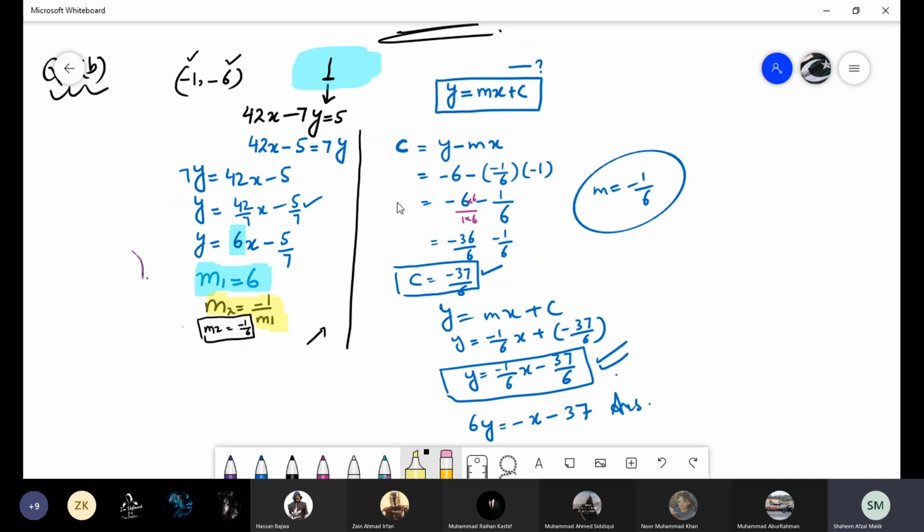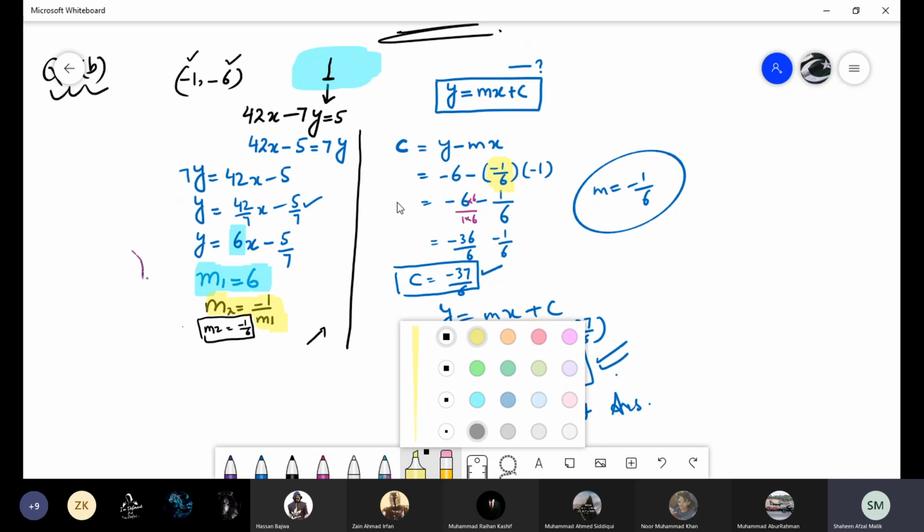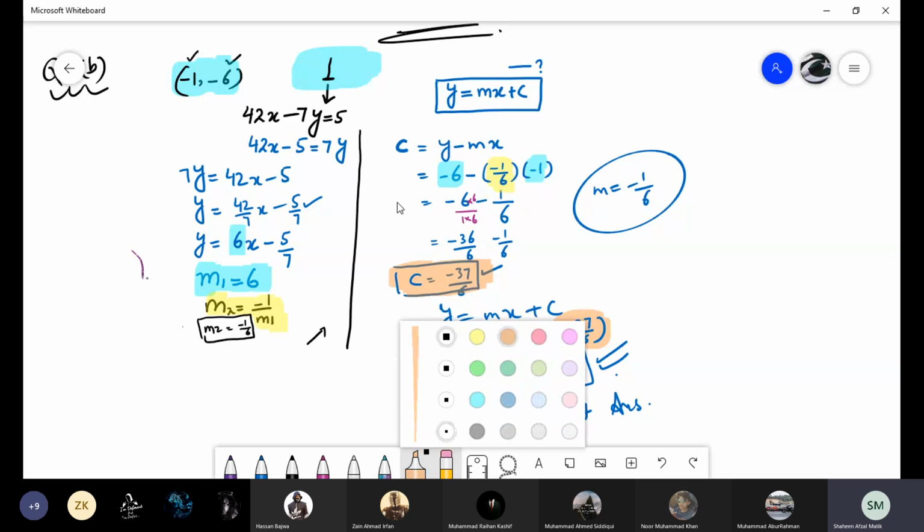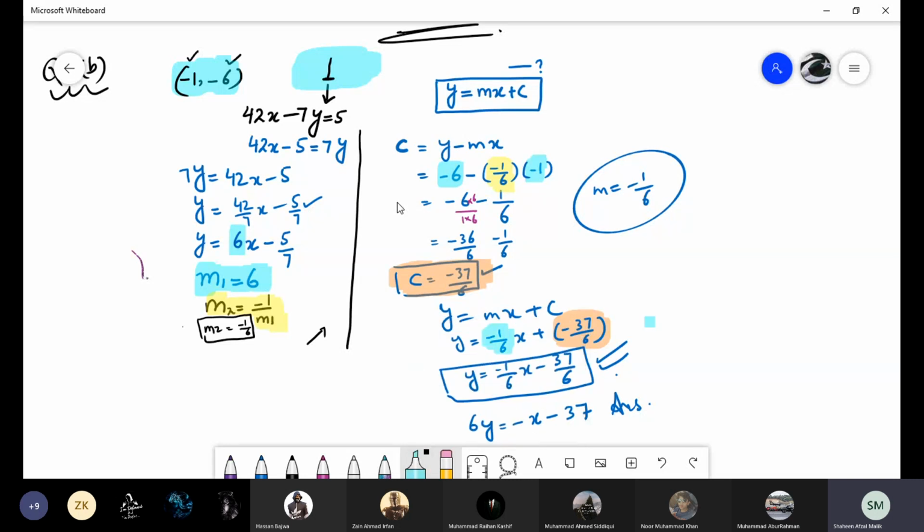Now you have m, you have the slope, then you have the points of x and y. This is y, this is x, given to you here. Just simplify, you will get the value of c. When you have the value of c, substitute in the standard form. This is your c, and where is m? M is here. This is the slope. If you write the answer like this, that will also be okay. But if you remove this 6, just multiply both sides by 6, you will get 6y here and these 6 will be cancelled. You will get only minus x minus 37.